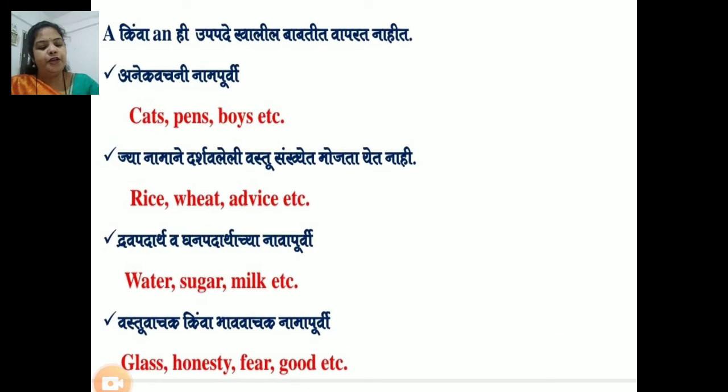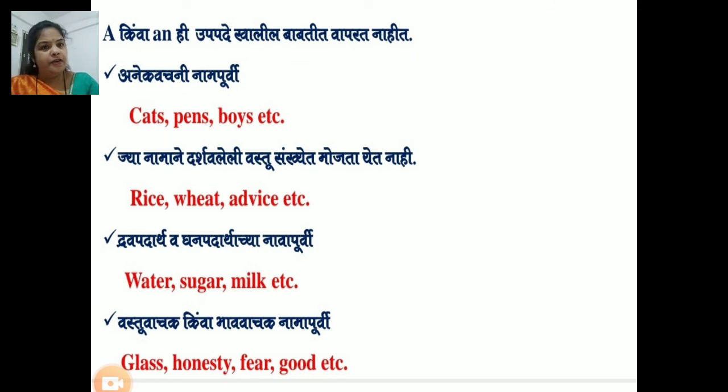We never use articles a or an before common nouns in plural. For example, cats, paints, boys, etc. Then we never use articles a or an before uncountable nouns. For example, rice, wheat, advice, etc.